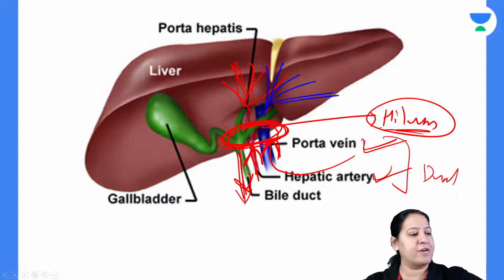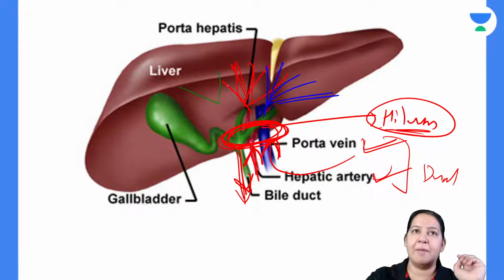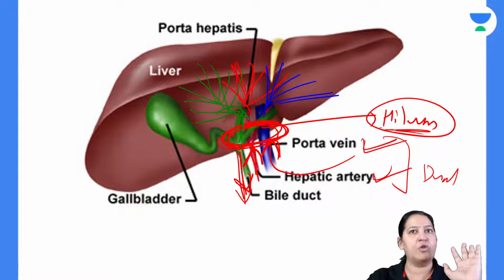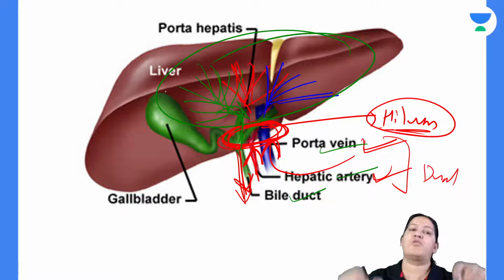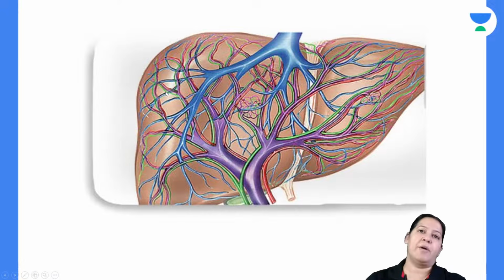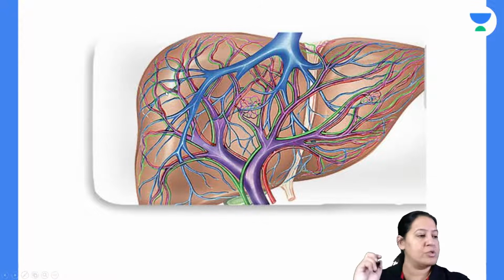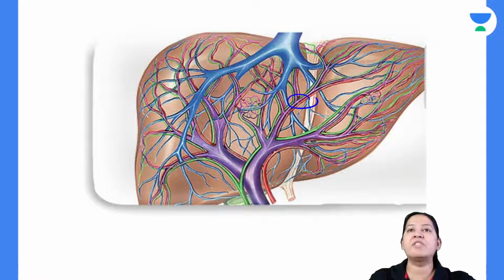And what about bile duct? Bile duct is formed by multiple branches. Multiple branches from all hepatocytes are coming and they are combining together to form the bile duct. Not only the main hepatic artery, portal vein and bile duct travel together, their branches also travel together. That is my point. See this diagram. Can you see this diagram? Their branches are also together.